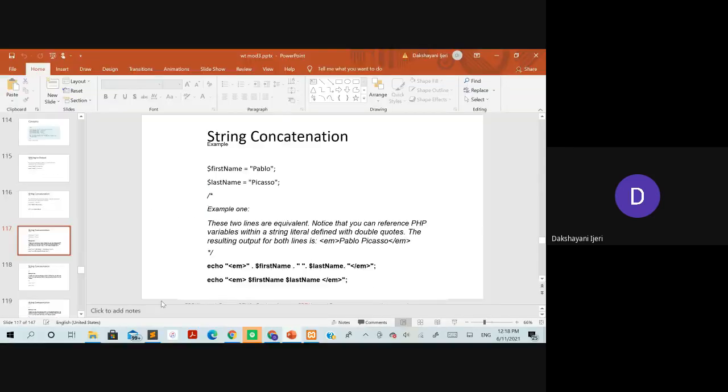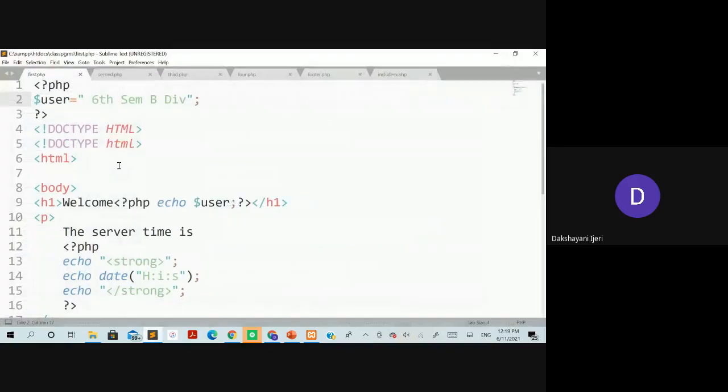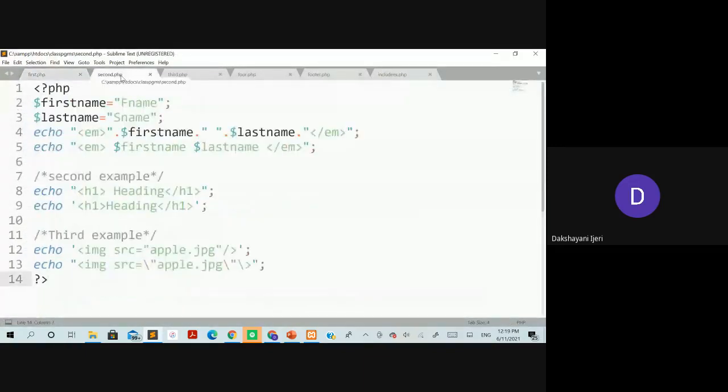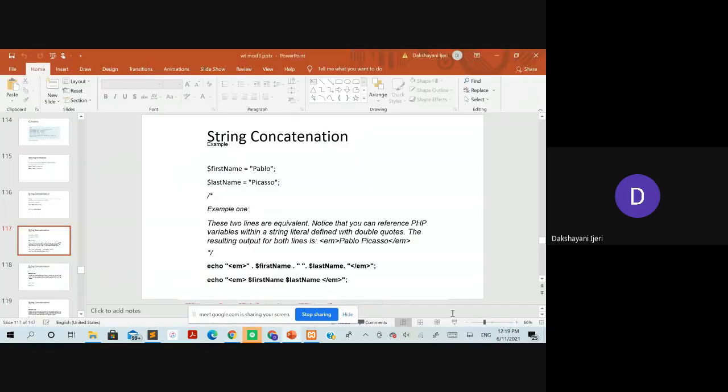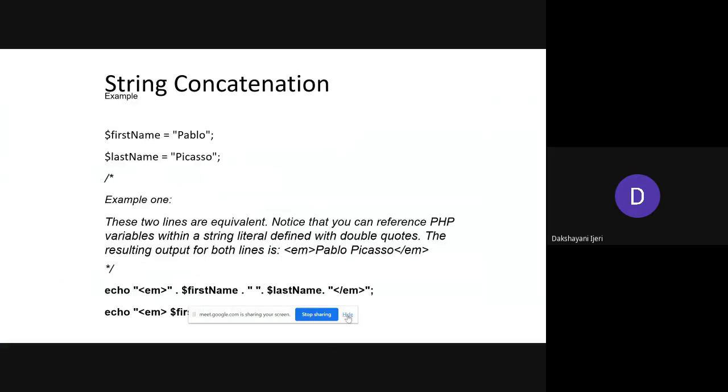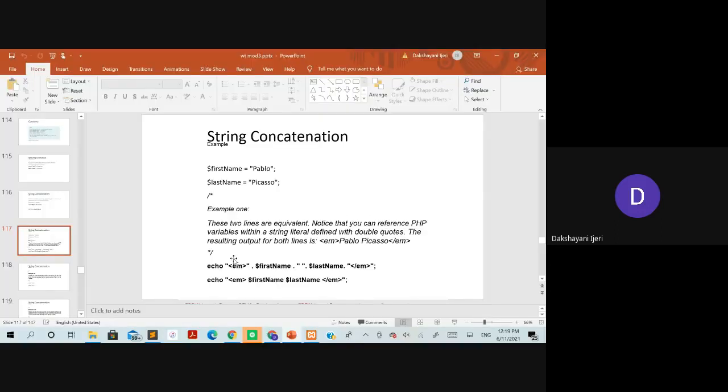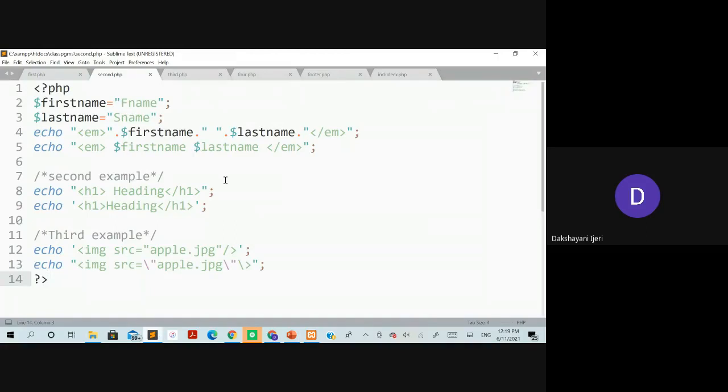Let me check whether I have prepared any example over here. Okay. So you can see here what has been done in these two variables. We have stored two values here as the first name and the last name. Okay. So let me explain directly here only.